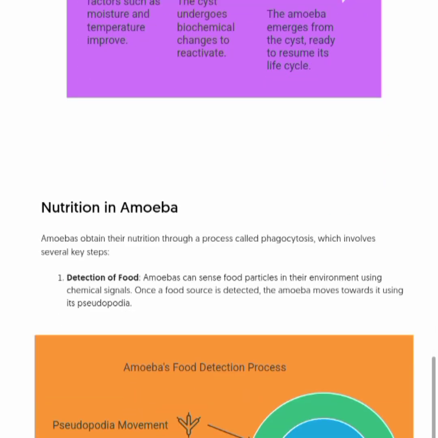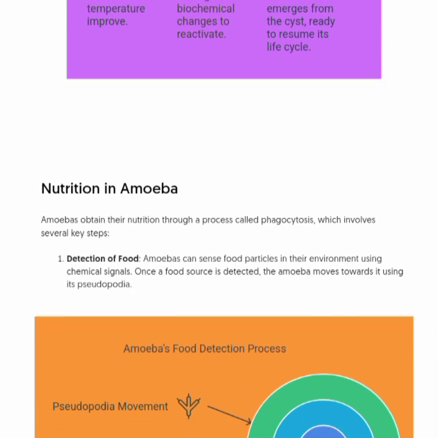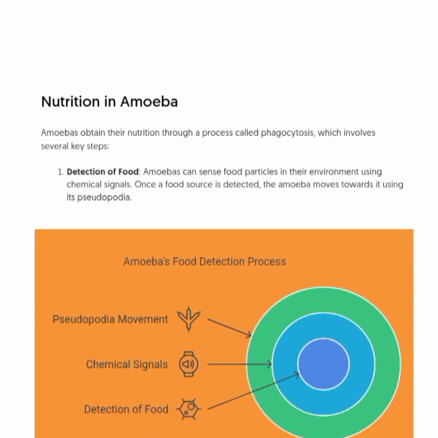Nutrition in amoeba. Amoebas obtain their nutrition through a process called phagocytosis, which involves several key steps. Detection of food. Amoeba can sense food particles in their environment using chemical signals. Once a food source is detected, the amoeba moves towards it using its pseudopodia.